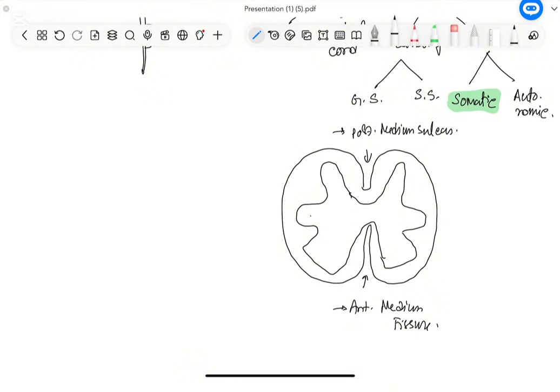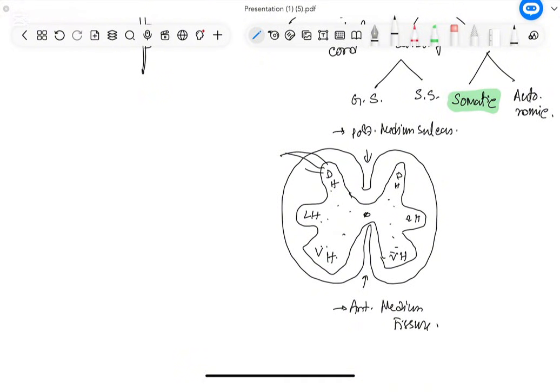So, now I am drawing the grey matter area. Inside the grey matter there is a central canal. As horn like, this anterior aspect is the ventral horn, two ventral horns on both sides, lateral horn on both sides and dorsal horn.